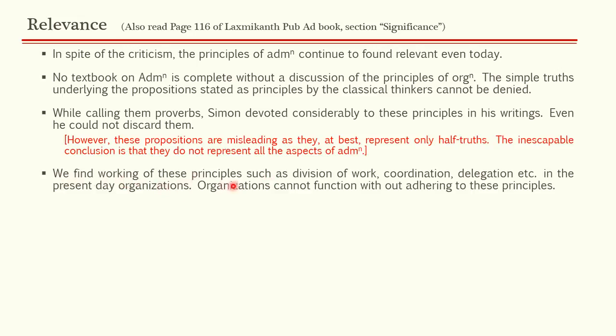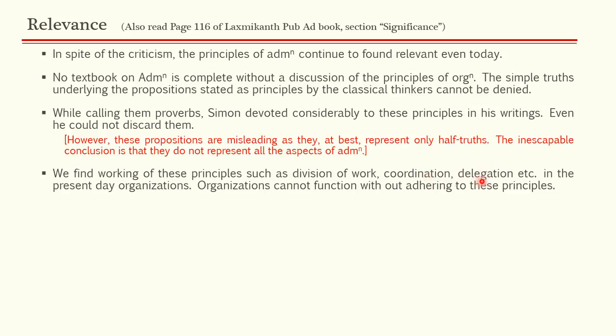Moving on, we find the working of these principles, such as division of work, coordination, delegation, etc., in present day organizations. Organizations cannot function without adhering to these principles. As I have already given you the example of division of work in Indian administration in our previous slides on Mooney and Reiley, in the functional division part we discussed how the Ministry of Finance was divided according to functions. So division of work is relevant even today. Coordination is relevant. We need coordination if we want the organization to succeed. Otherwise, the organization will fail if there is no coordination among employees and between employees and management. There should be coordination in every organization.